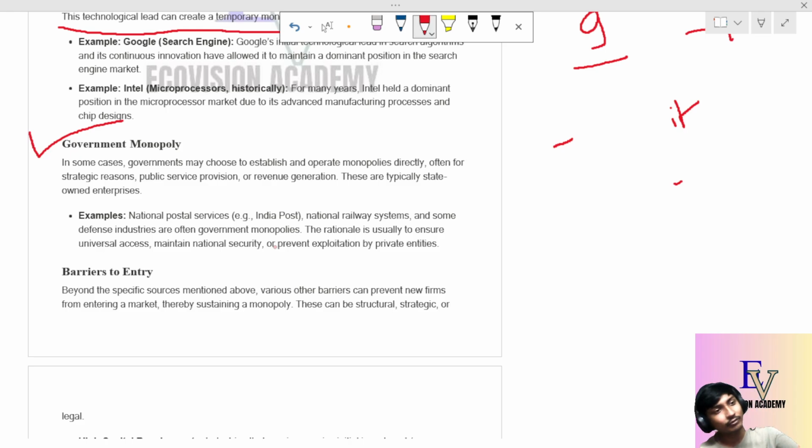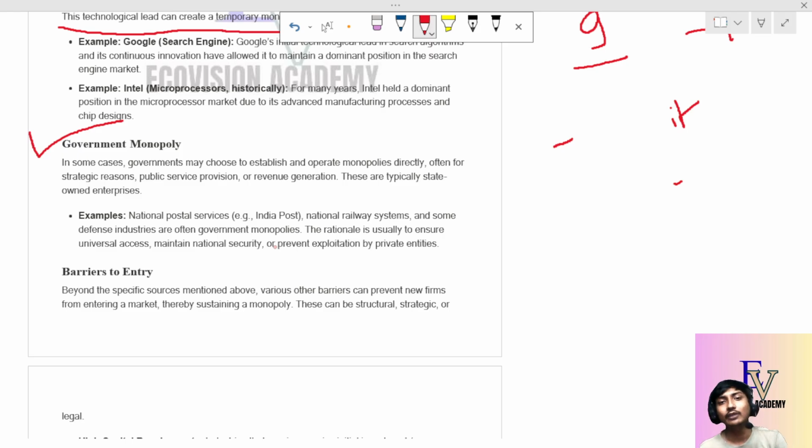But if someone makes a railway company and starts to give service to the people for the railway system, then it becomes a government monopoly. No one can actually enter the market. If I want to make a railway company and start giving service other than Indian Railways, this becomes a government monopoly. Indian Railways is a government monopoly. No one can enter that market.